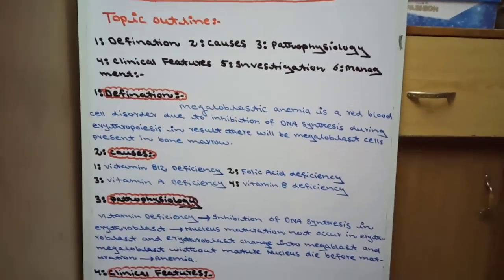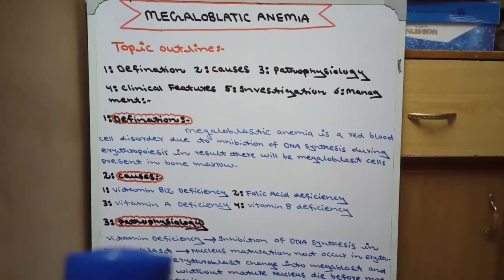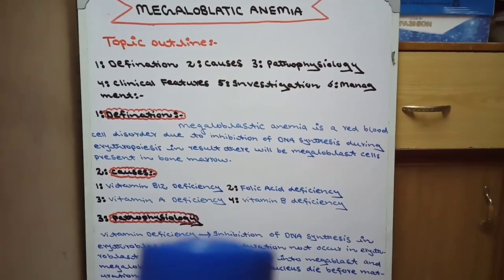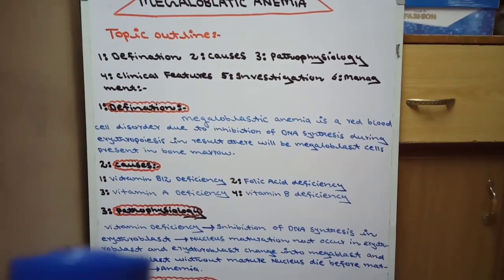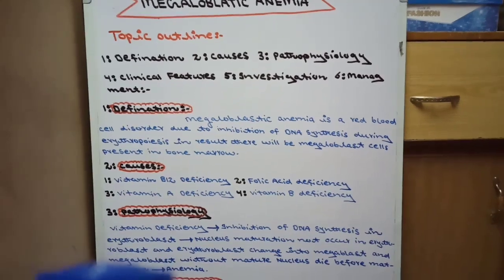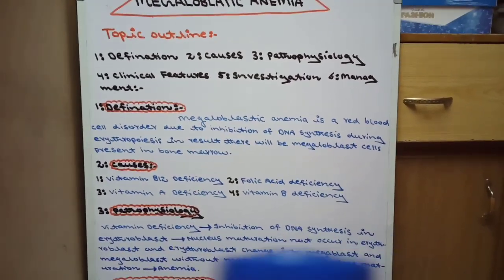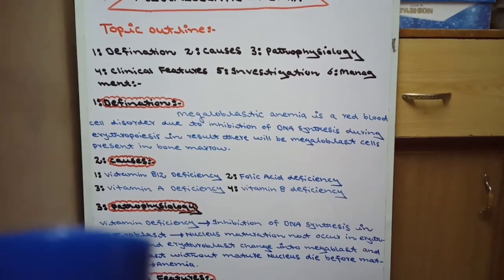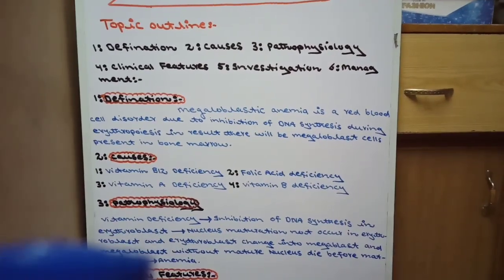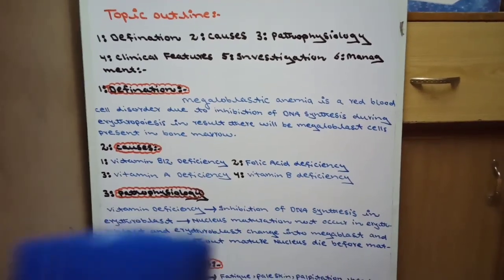In pathophysiology, when vitamin deficiency occurs in our body, there will be inhibition of DNA synthesis in the erythroblast, which is the precursor of the erythrocyte. When DNA synthesis inhibition occurs in the erythroblast due to vitamin deficiency, then the nucleus of this erythroblast cell will not mature.